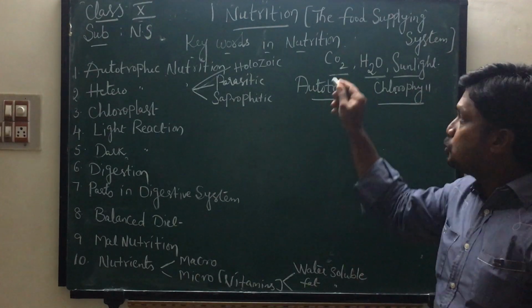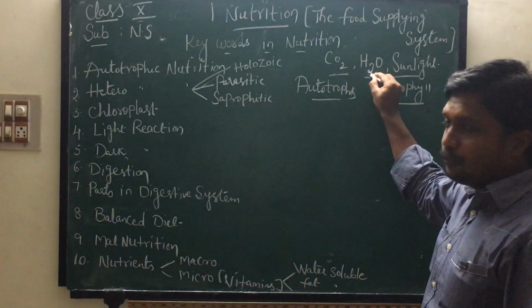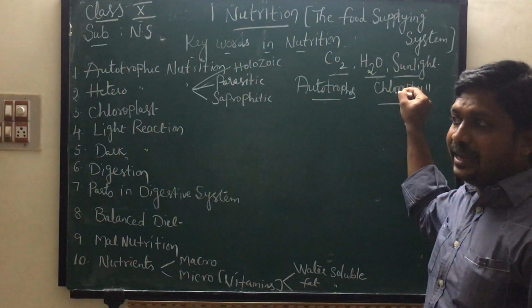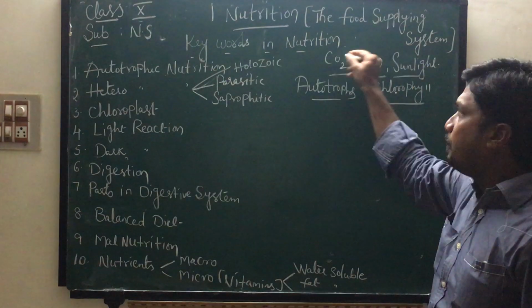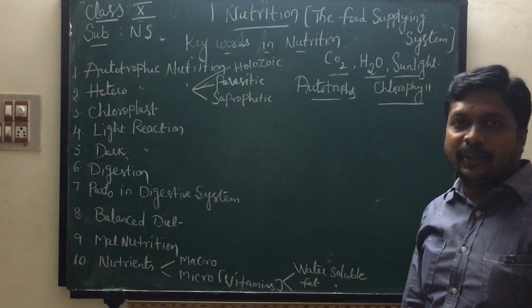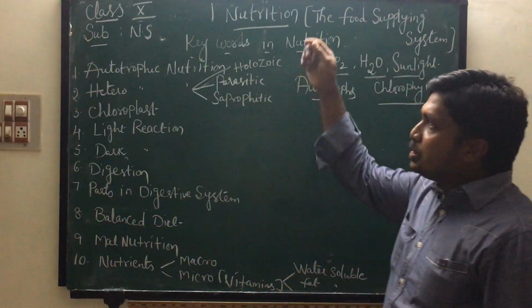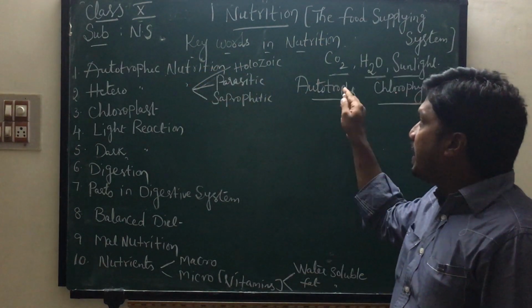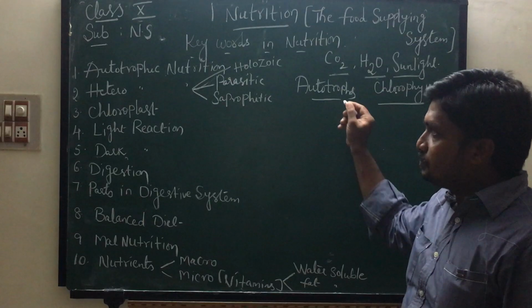Autotrophs absorb CO2 from air, water from soil, light from sun, and have a green color pigment called chlorophyll. With the help of these four, they can prepare their own food material. So this type of nutrition is called autotrophic nutrition. Green plants are called autotrophs.